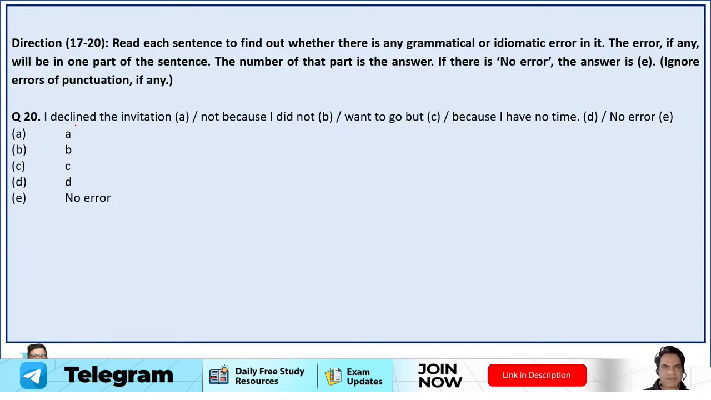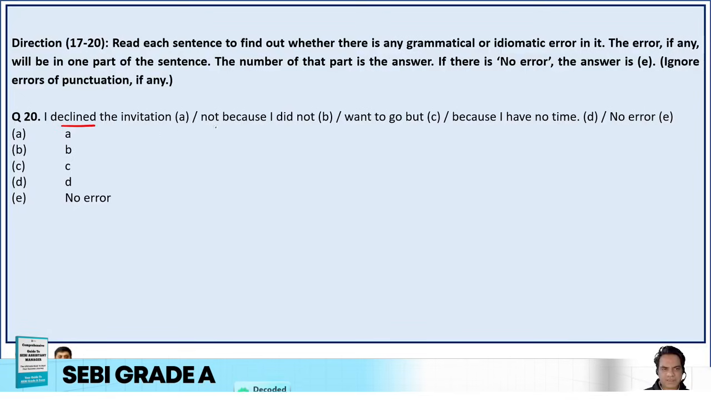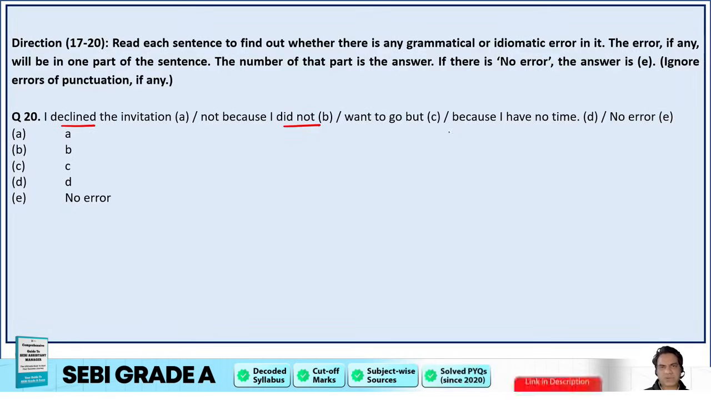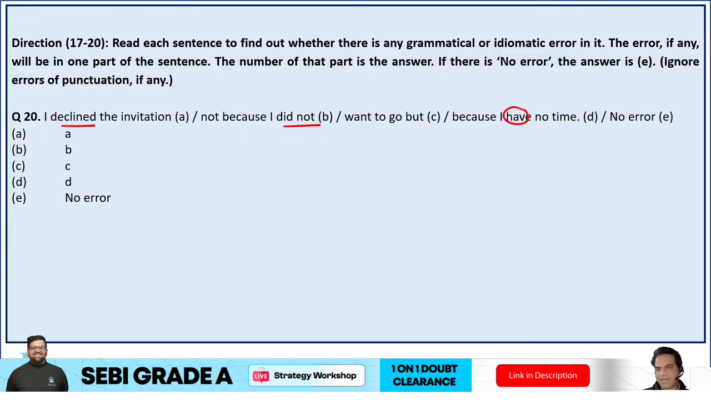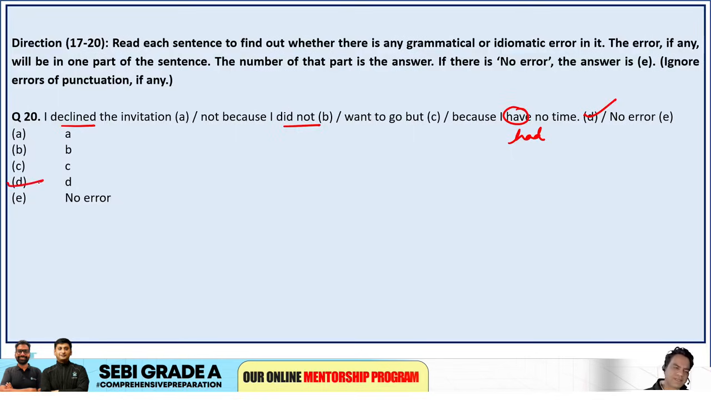The sentence is in past tense. Look, I declined the invitation not because I did not. This is also past tense. So the rest of the sentence should also be in past. So I declined the invitation not because I did not want to go, but because I have no time, or I had no time. So it should be, but because I had no time. So option D was incorrect here again.